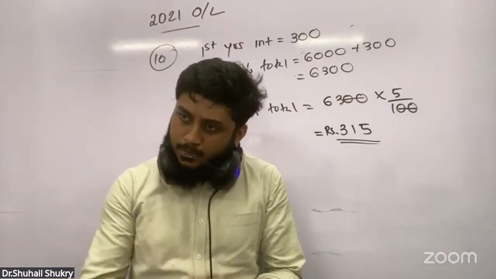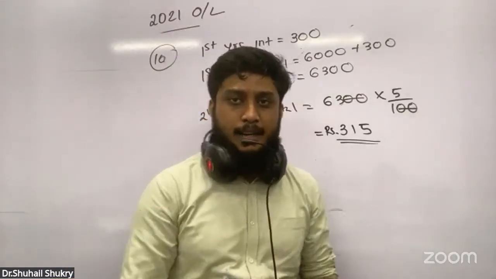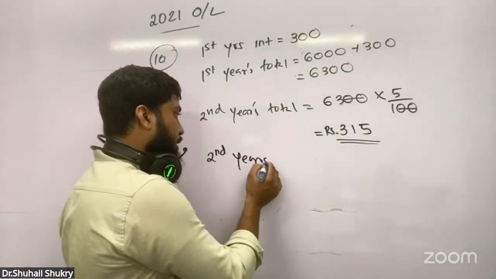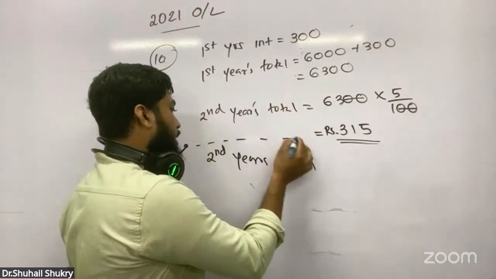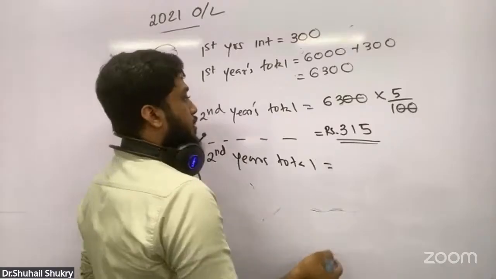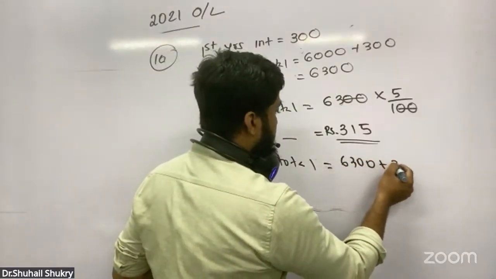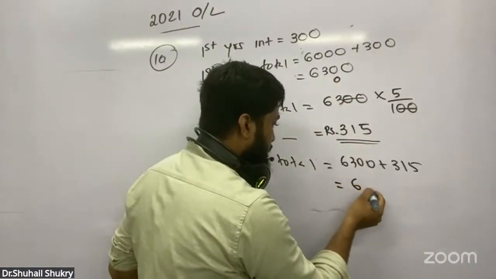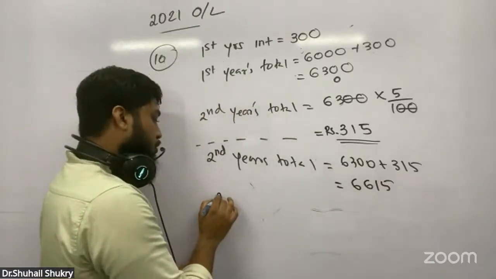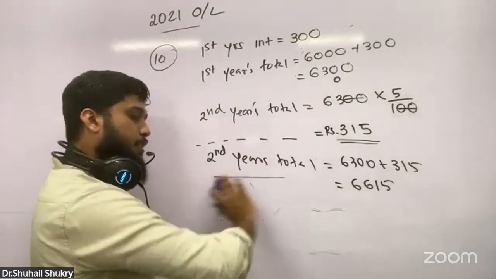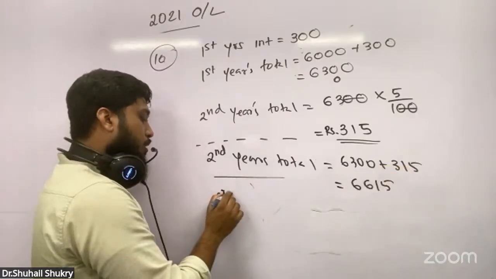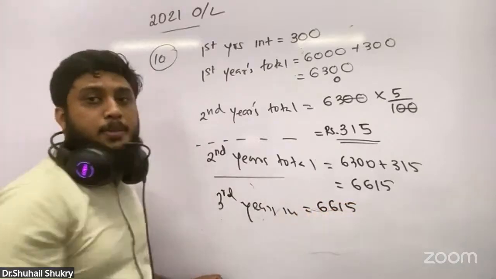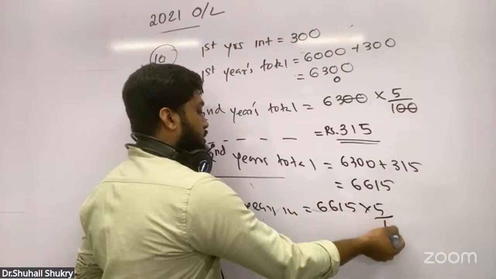If you want to find the third year's interest, you can go for the second year's total. They didn't ask this. If they ask, to 6,300 you add this 315, it becomes 6,615. Now the second year is finished and the third year's interest starts. 6,615 into 5%, they are charging 5%.